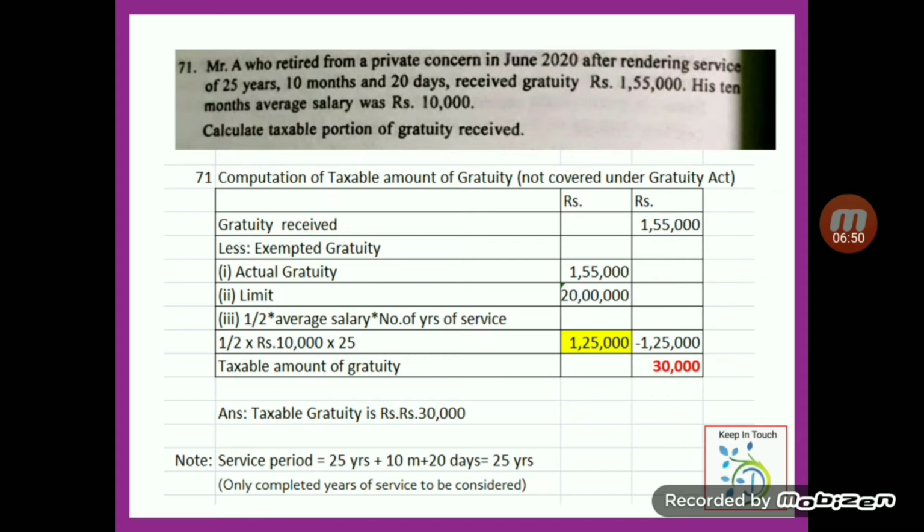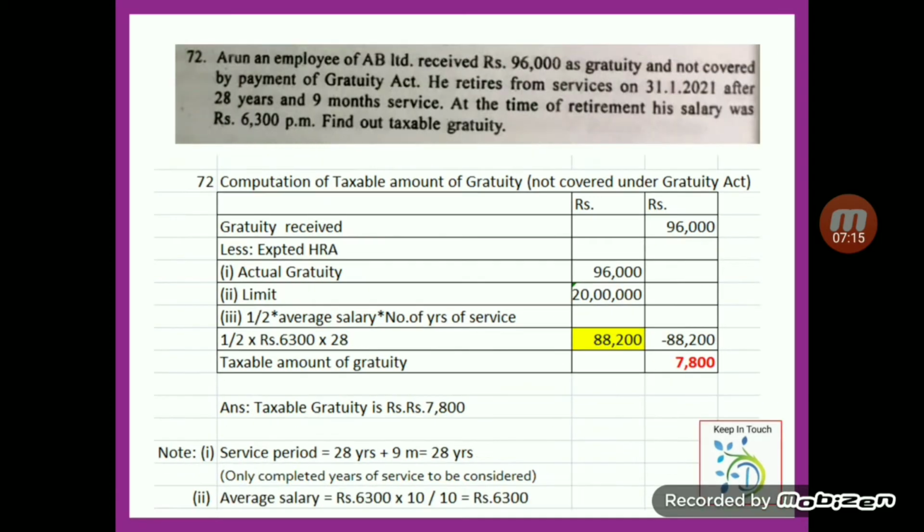But only completed year of service is to be considered for the case not covered under Gratuity Act, and hence only 25 years has been taken. The calculated value is 1,25,000. Among these three, that is 1,55,000, 20 lakh, 1,25,000, 1,25,000 is the least value, and which is to be deducted from gratuity received. The taxable amount of gratuity is 30,000.